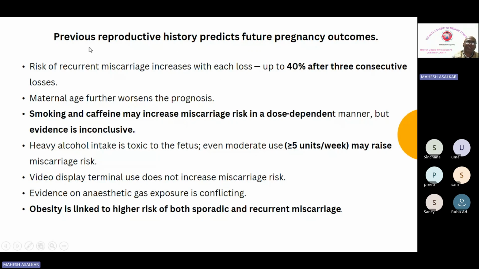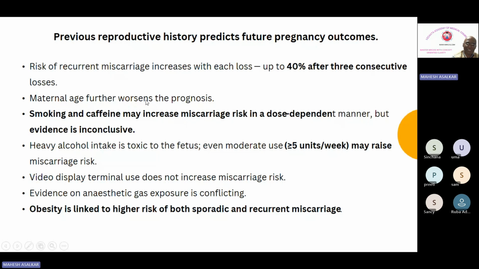Then previous reproductive history predicts future pregnancy outcome. Risk of recurrent miscarriages increases with each loss, up to 40% after 3 miscarriages. This is also an SBA. There is a history of previous 3 consecutive miscarriages. What is the risk? It comes to 40% after the 3 miscarriages. Previously in the last slide we saw the risk with respect to age, but with respect to recurrent miscarriages, it comes to 40% after 3 consecutive losses.